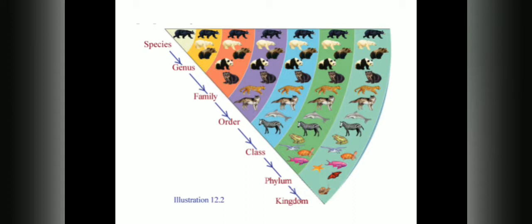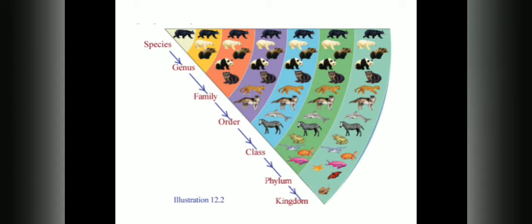So the taxonomic hierarchy, or the levels of classification, starts from species and ends in kingdom. So the basic level of classification is species and the highest level of classification is kingdom. Kingdom consists of all animals.